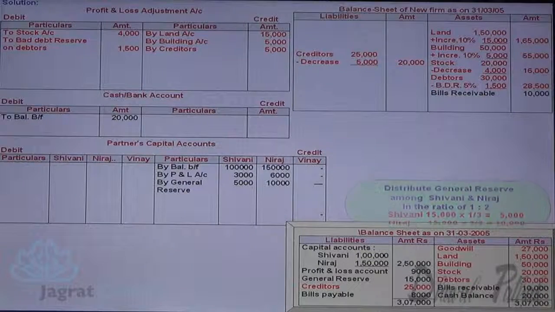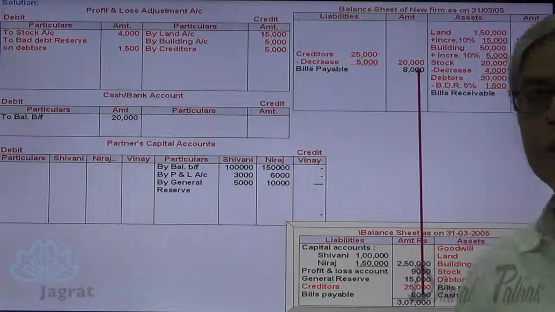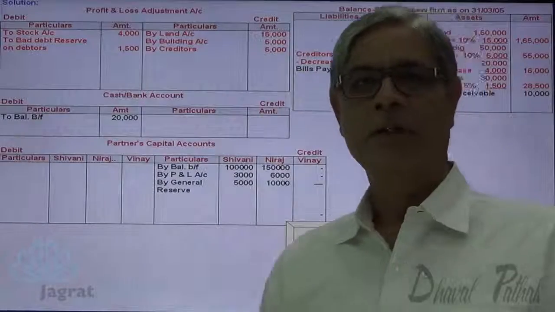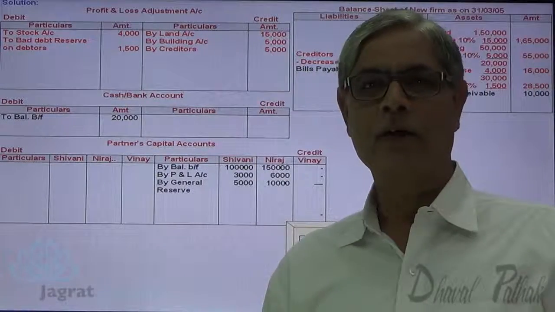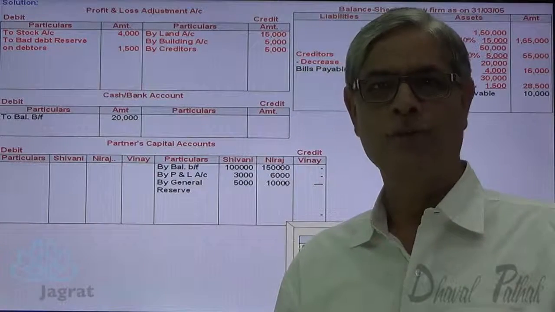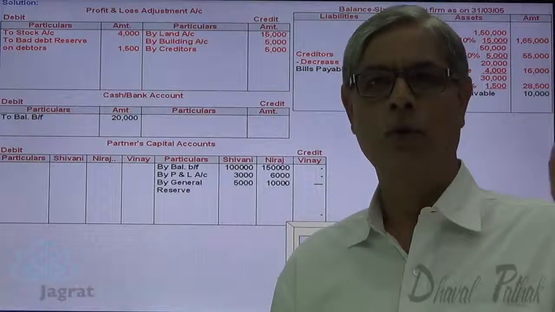After that, I will write down bills payable on the balance sheet liability side, because there is no change in its value. This is how I have copied the details of the balance sheet. Now I want to close this profit and loss adjustment account, which will disclose the revaluation profit or loss, and that profit or loss gets distributed amongst old partners in the old ratio.